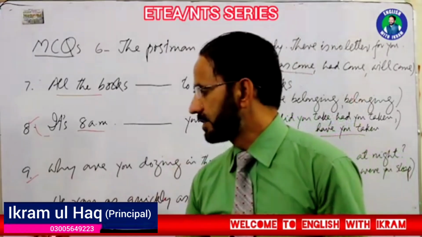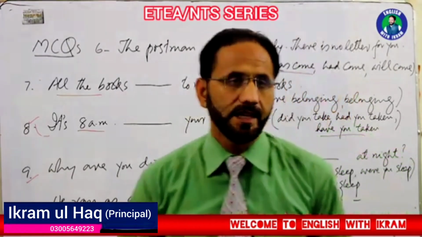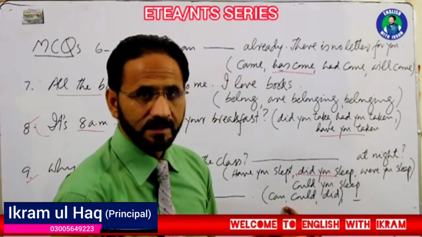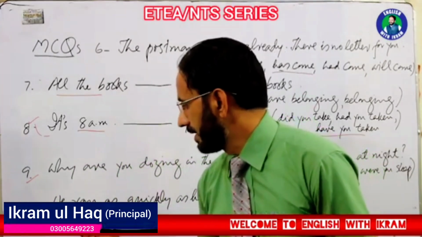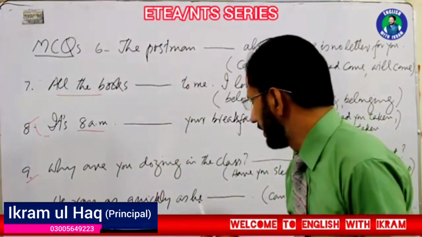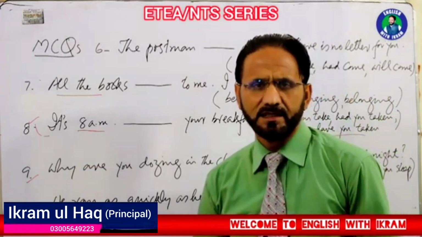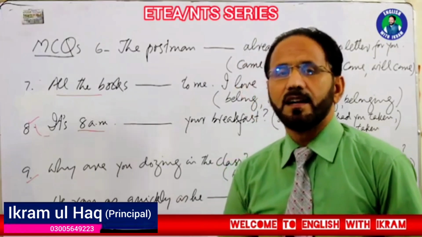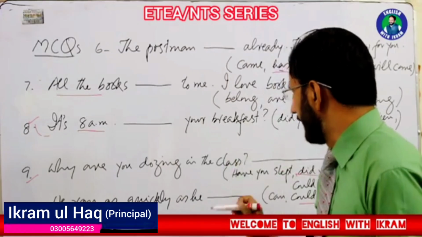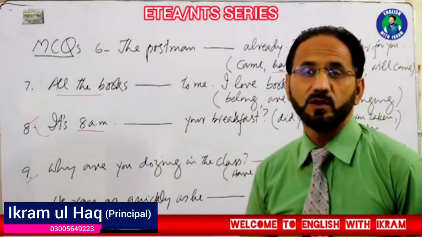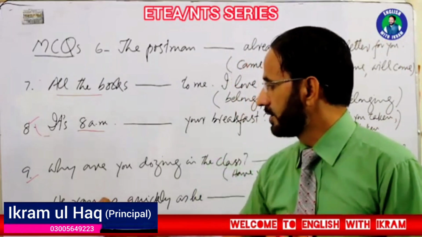The last MCQ is, he ran as quickly as he can. He could. He did. Now here, he ran, simple past tense. So here we will use simple past tense about his capacity, past capacity, capability that is concerned with the past. It would be, he ran as quickly as he could. इतना तो तेज दौड़ा जितना मैं दौड़ सकता था. Past capability, because here I have used ran.